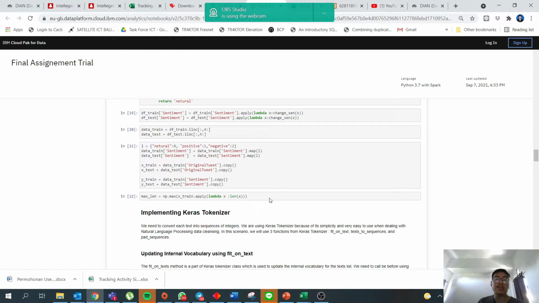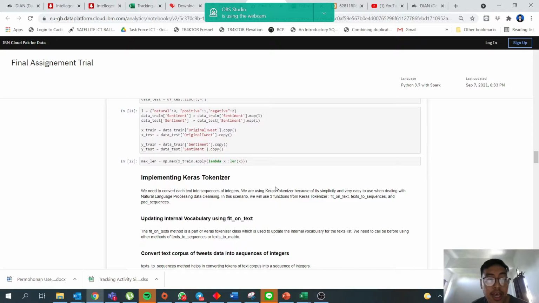Now we got to the interesting parts. After cleaning the dataset is finished, we have to go into the data processing step. The first is implementing the Keras tokenizer.